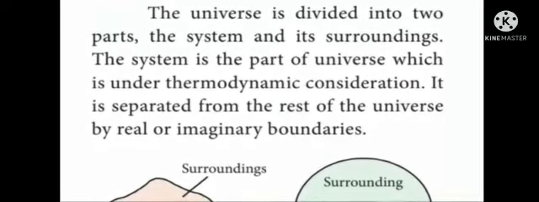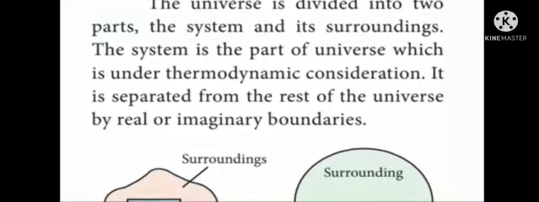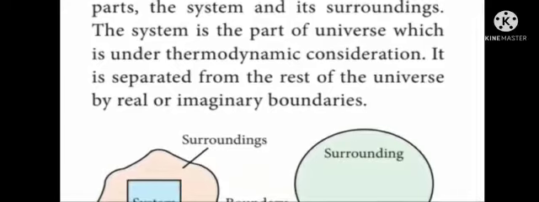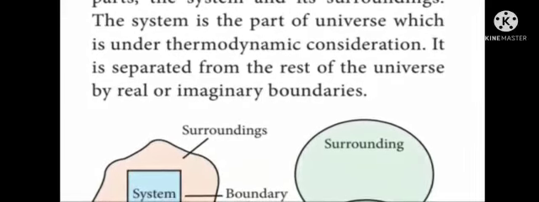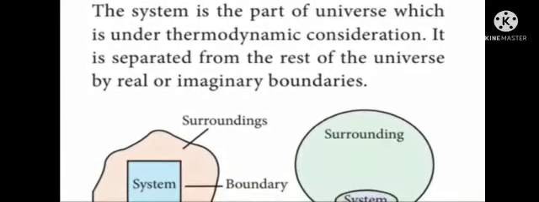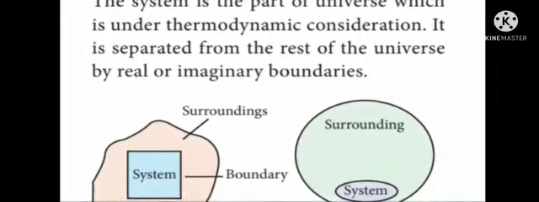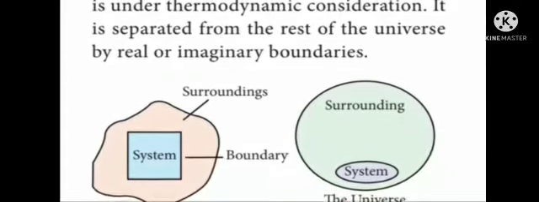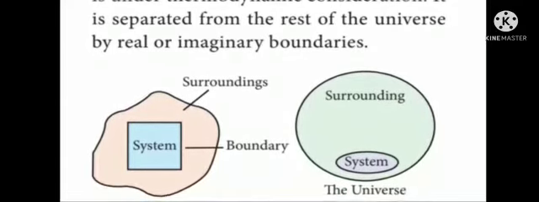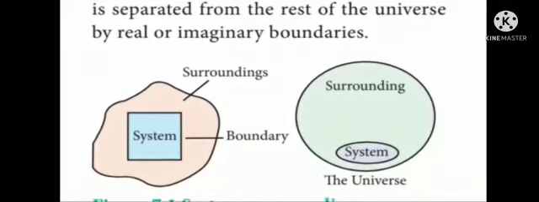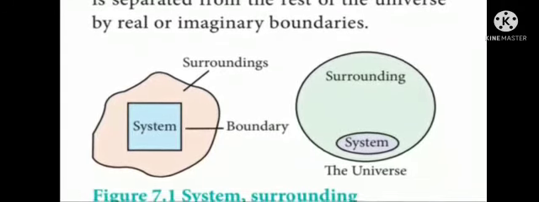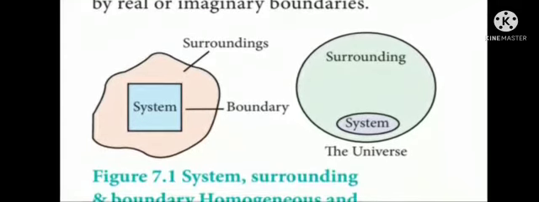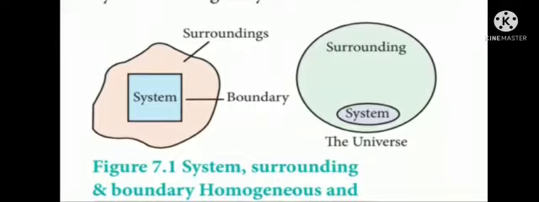What is system? The system is the part of universe which is under thermodynamic consideration. It is separated from the rest of the universe by real or imaginary boundaries. If you see the diagram, it explains about system.